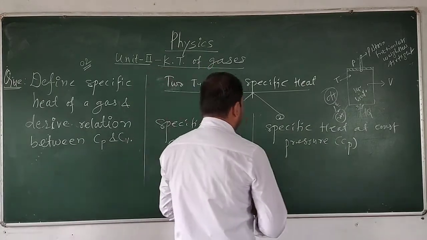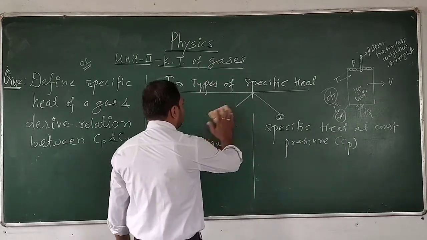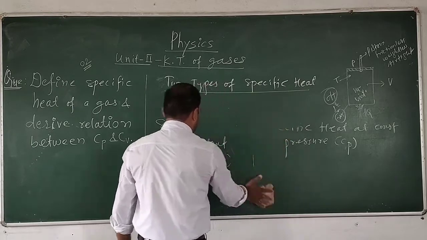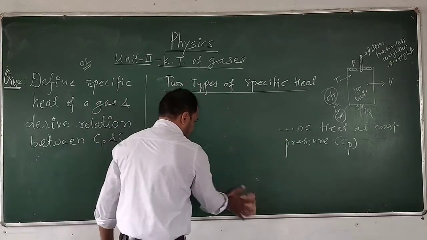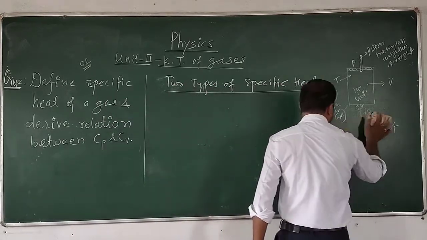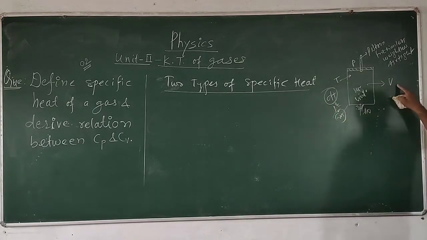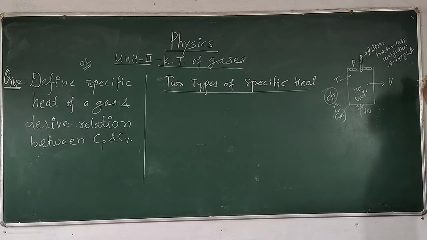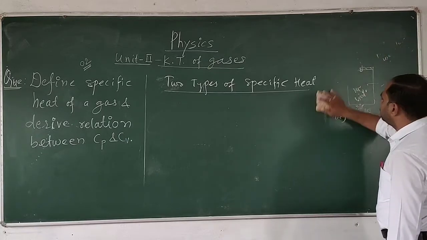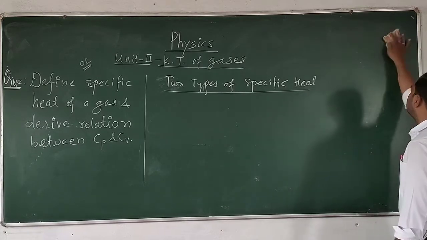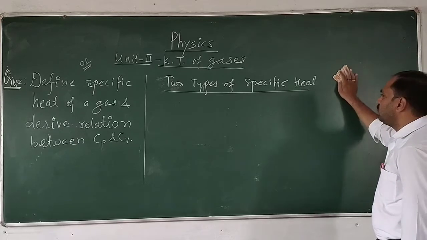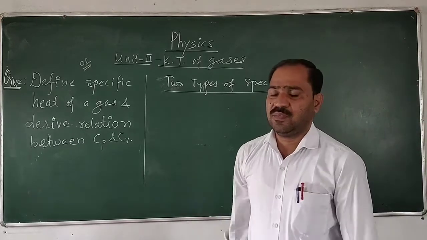So it is necessary to define the two specific heats because while heating the gas, there may be changes in either the volume or the pressure P of the gas. So we have to keep one of the physical quantities, either volume or pressure, constant.